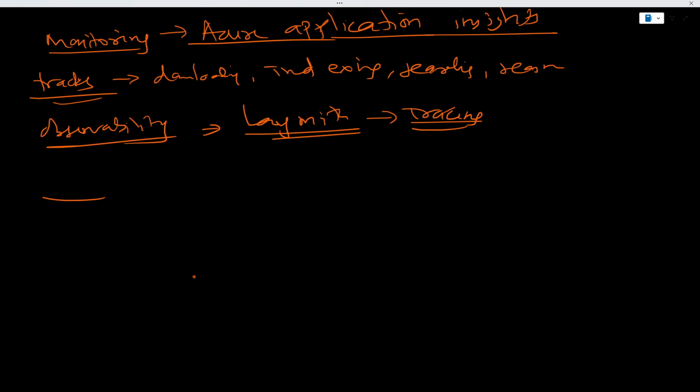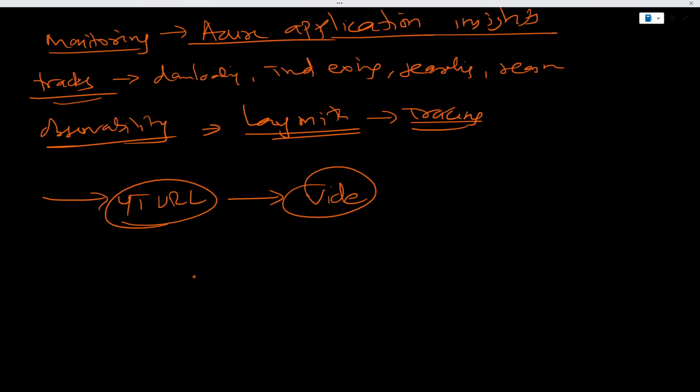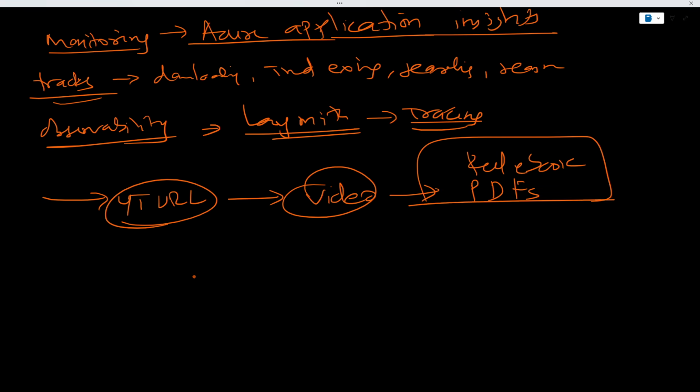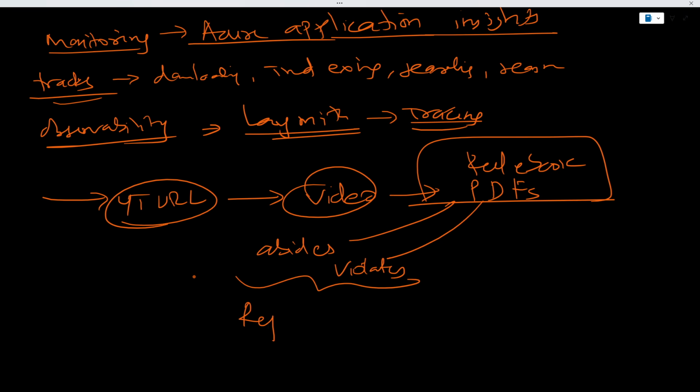In short, I give the YouTube URL, and based on the video, it is going to compare it with the rule book of PDFs to see if my video abides by the PDF rule book or violates the rules. Based on that, it generates the report that either we pass or we fail.